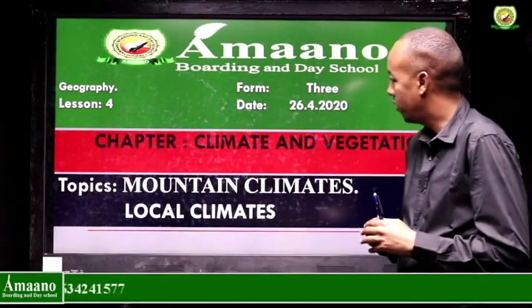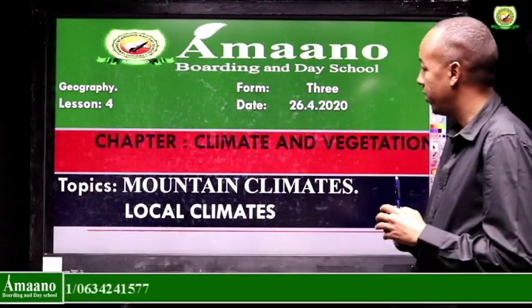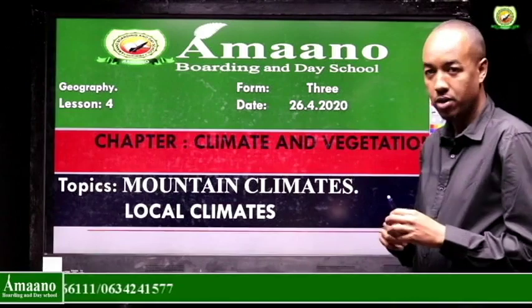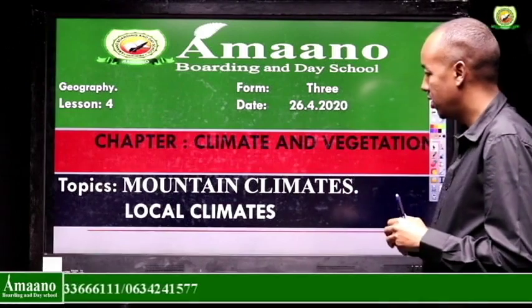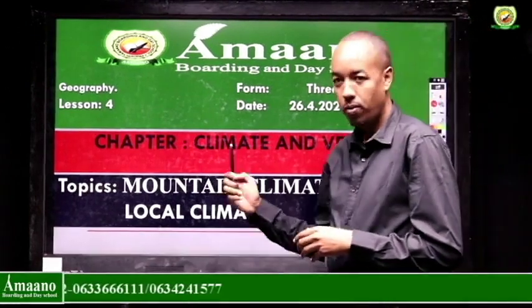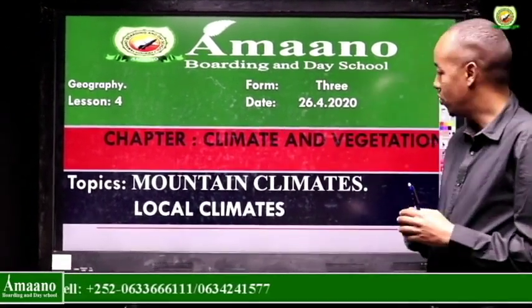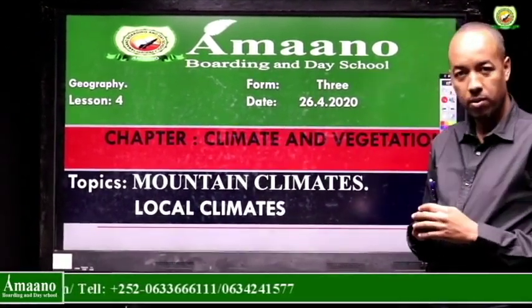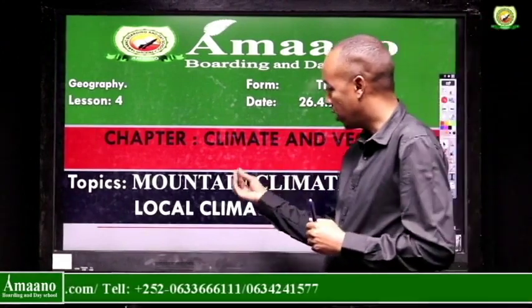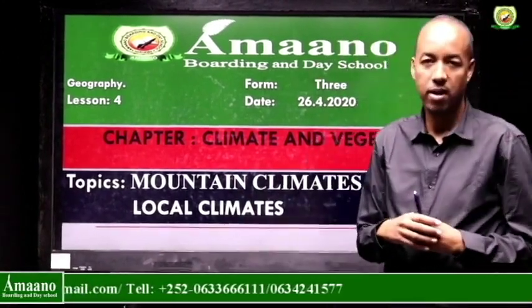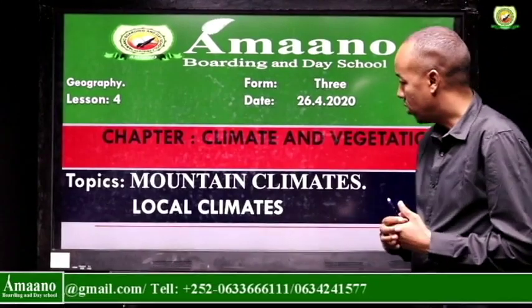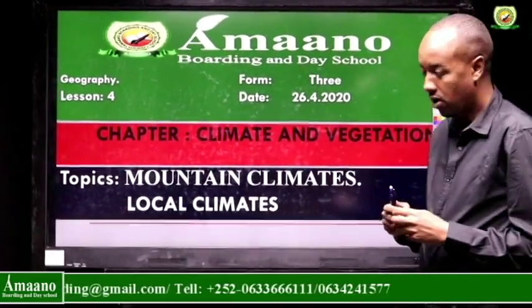Form 3 students, this is our fourth lesson, geography period. We were in chapter 2, climate and vegetation. Today we have two topics, and we will continue from there. The first topic is mountain climates and local climate. These are the two topics that were left from the different climatic regions. So, the mountain climate and local climate.